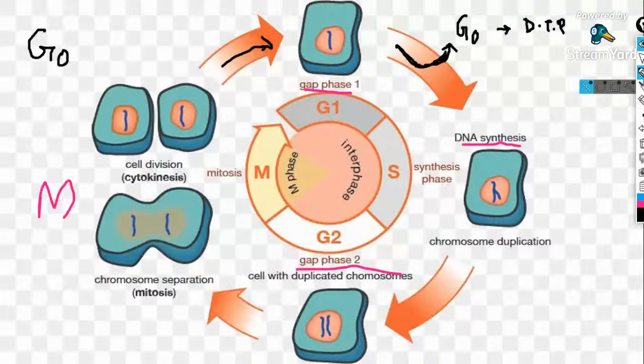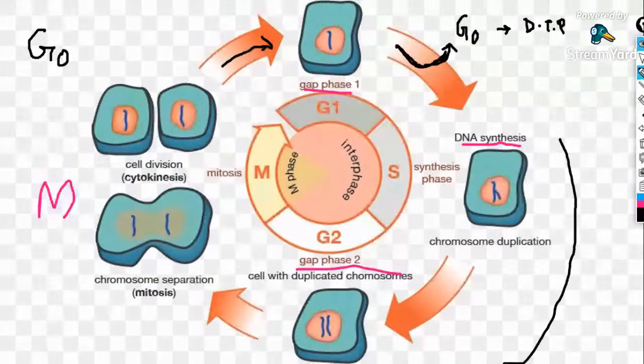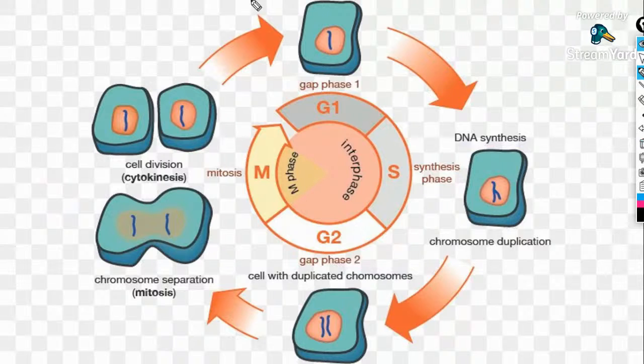That is, the decision of a cell whether to undergo further cell cycle or not is taken in this G0 phase. Clear with that?